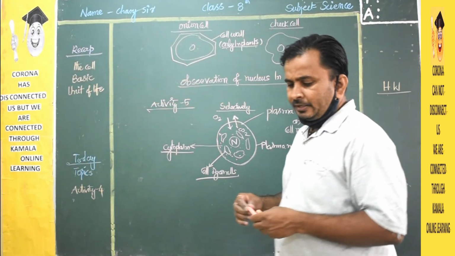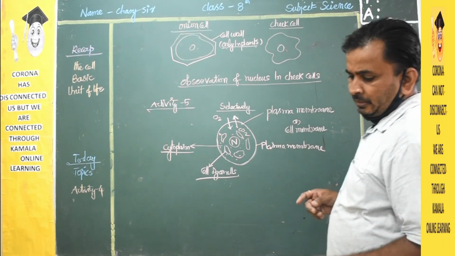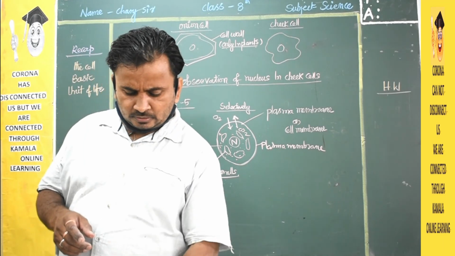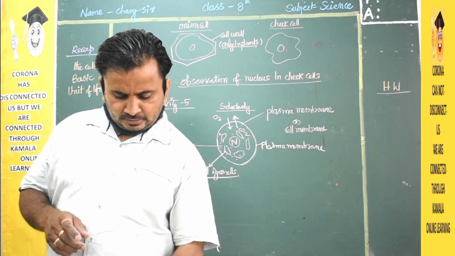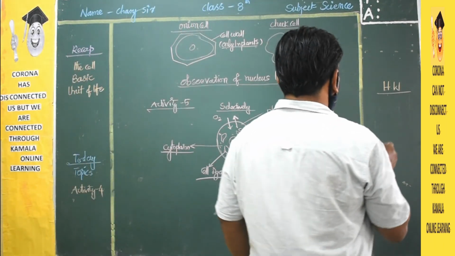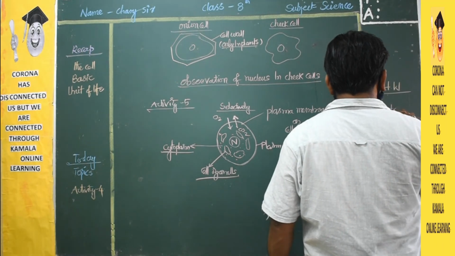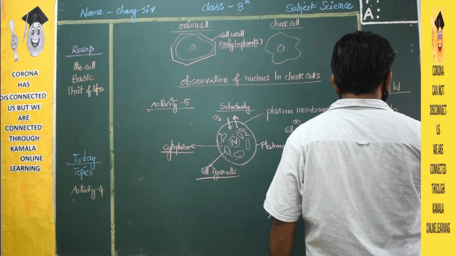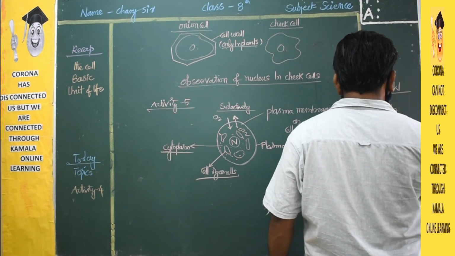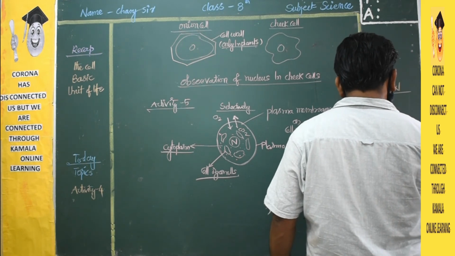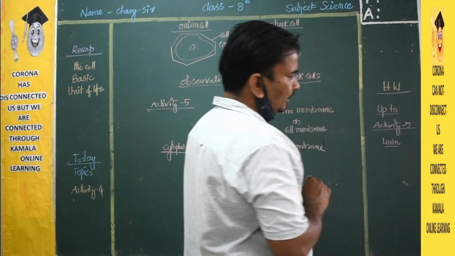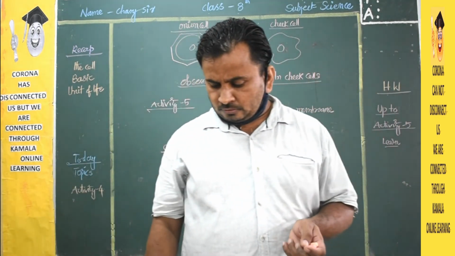Now, today's homework is that you have to write from the first onwards, because exams are there. Page numbers 15, 16, 17, 18 and 19. These are all up to activity 5. Up to activity 5 you have to learn, because exams are there. So all the best.